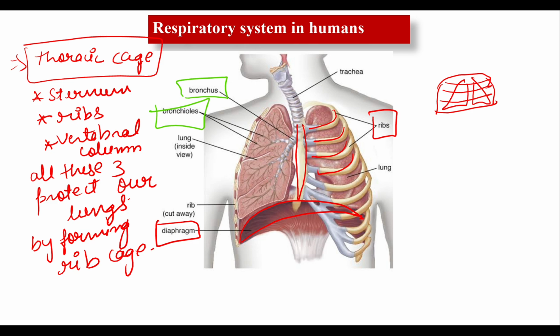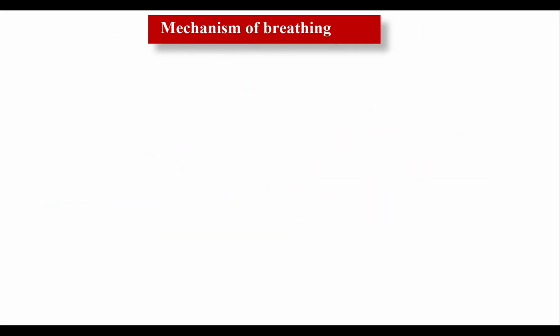Now, let's talk about the diaphragm. What happens with the diaphragm? Look at the shape of the diaphragm. The diaphragm is dome shaped. But when its muscles contract, if we apply pressure from this side, then it becomes flat like this. So contraction of the diaphragm causes a flat structure. Again, relaxation of the diaphragm muscles makes it go back to its normal structure.